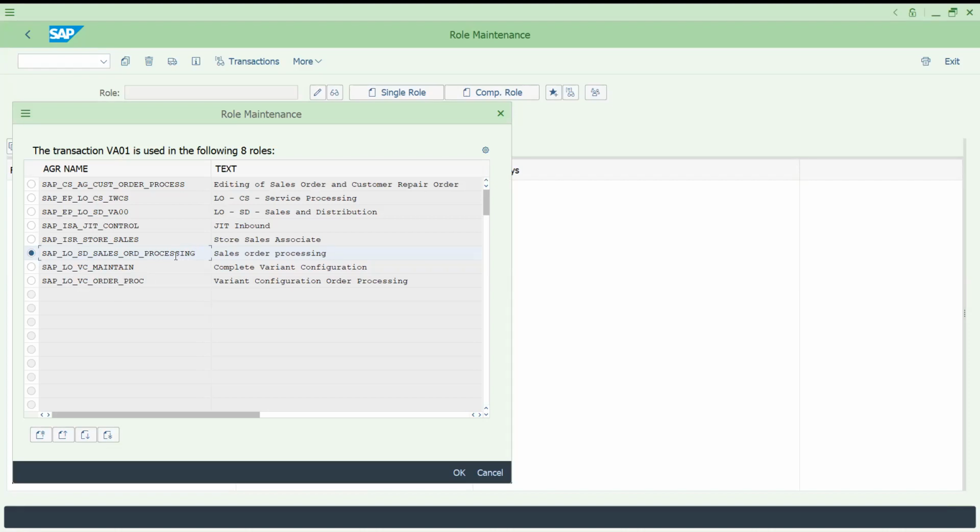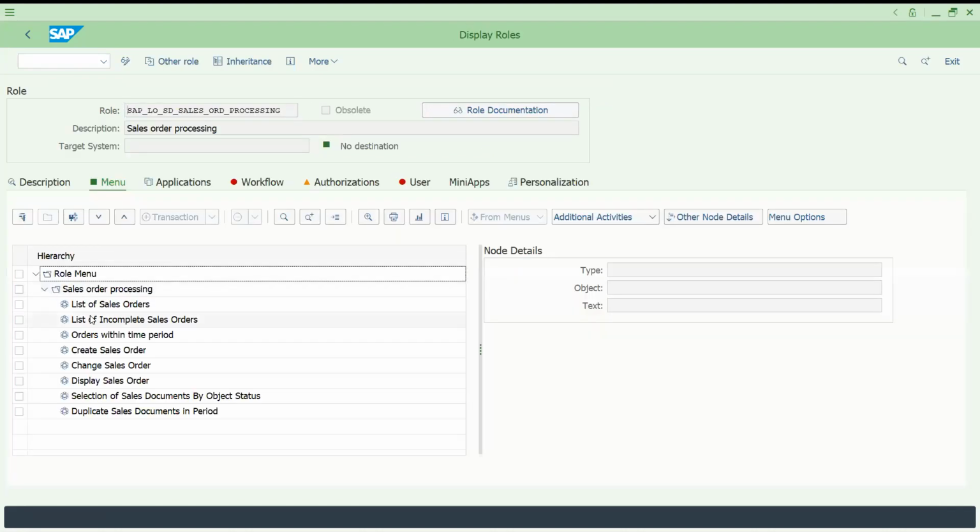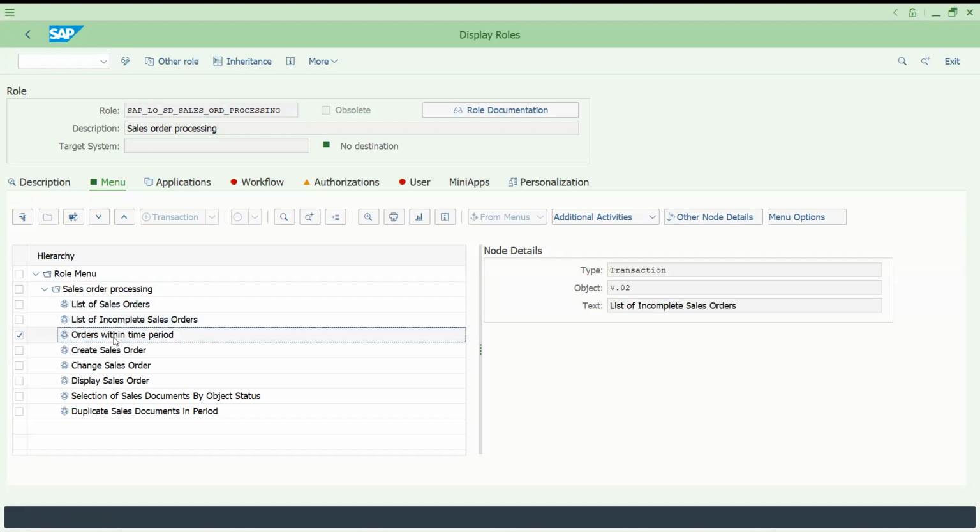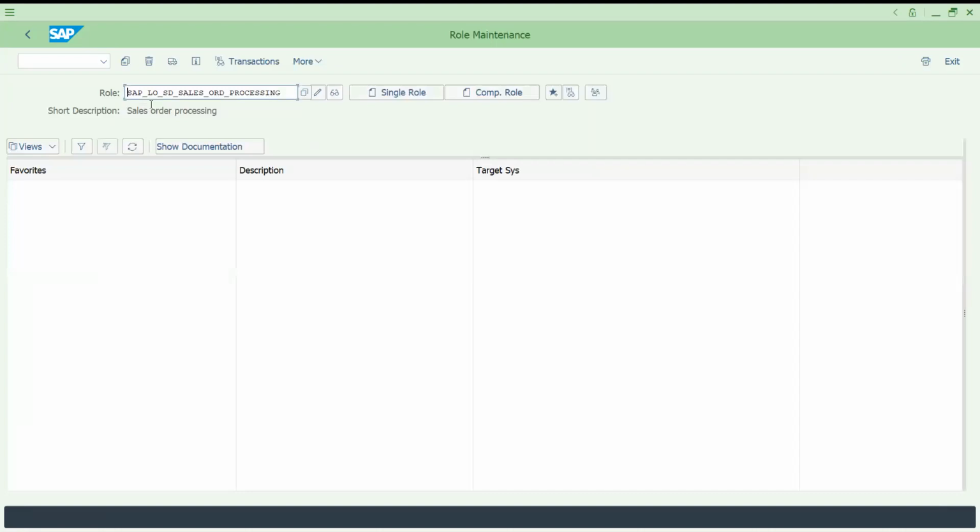If you select this, let me click OK. It is going to display, for sales order processing, what are all the roles: list of sales orders, incomplete orders, like that. These are the roles currently held by this user for user menu. So all these things you can access with the help of your user menu.